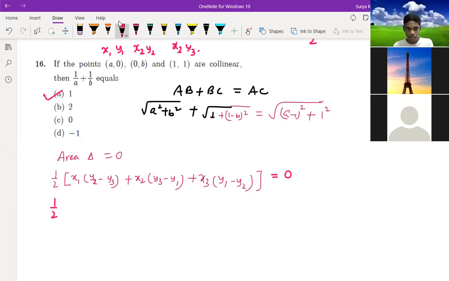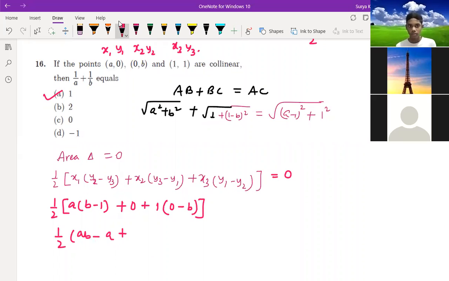Okay. So here x1 is a into y2 minus y3. So y2 is b minus 1, plus x2, that is 0. 0 only will come, 0 multiplied by anything. And x3 is 1 and y1 is 0 minus y2, that is b. So half of ab minus a plus, sorry, minus b. It's coming in this way. I sent you, sir. You sent me. Okay, 1 minute. Let me check.